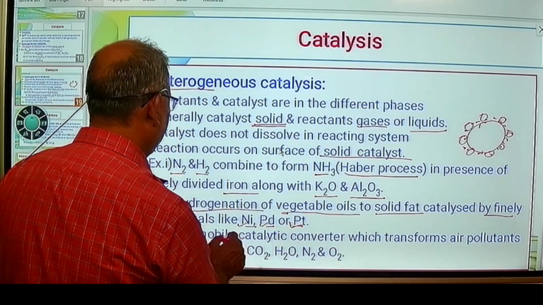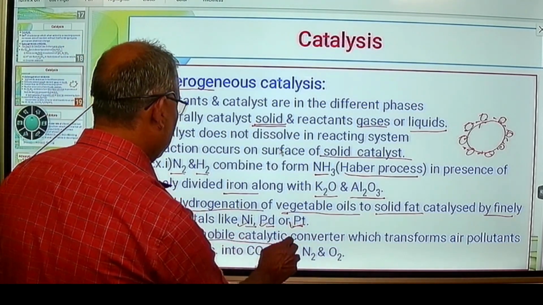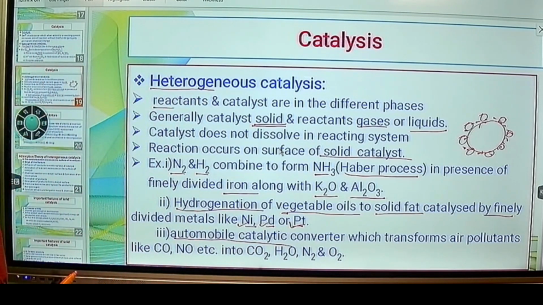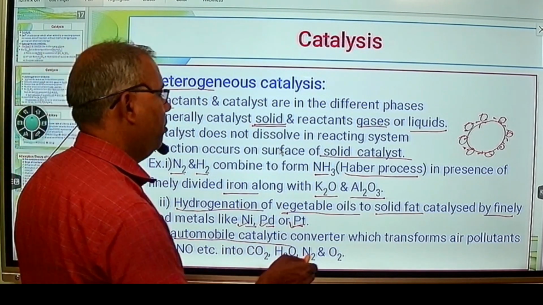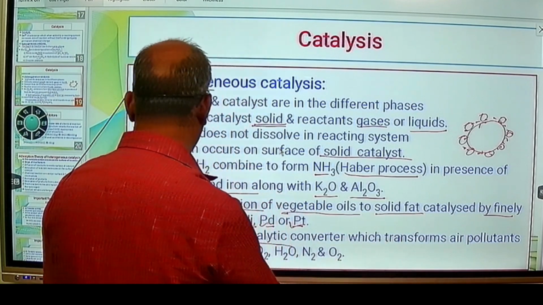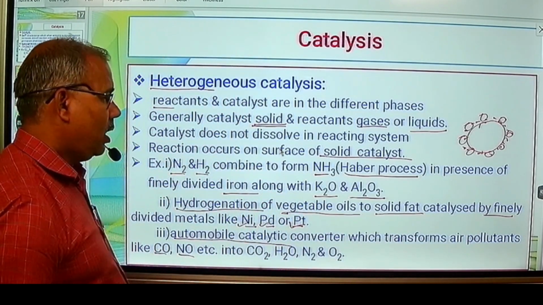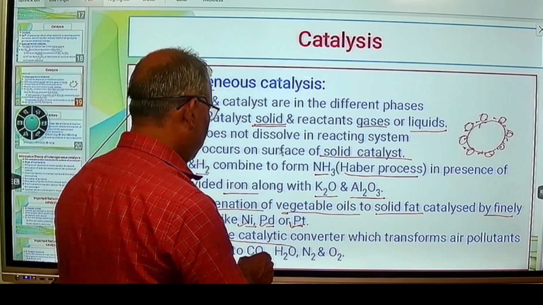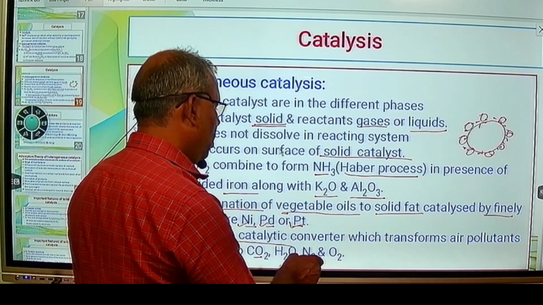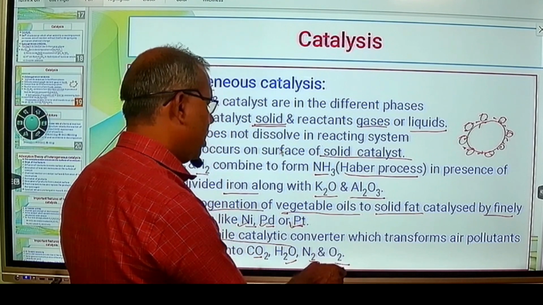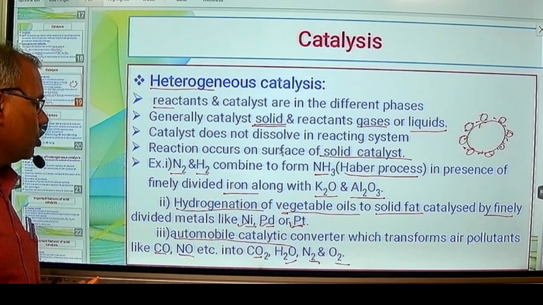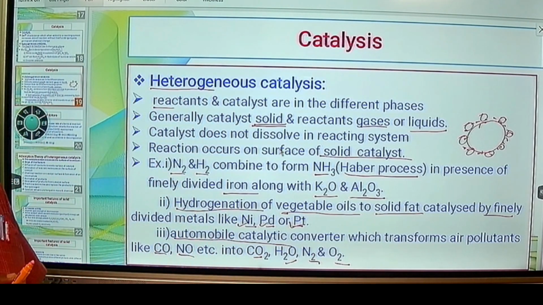Automobile catalytic converter, present in automobiles, vehicles, transforms air pollutants like carbon monoxide or nitric oxide into carbon dioxide, H2O, N2, that is dinitrogen, and dioxygen gases. So the automobile catalytic converter is in solid state.